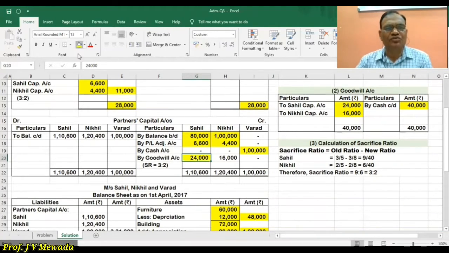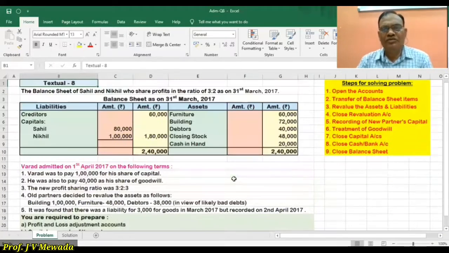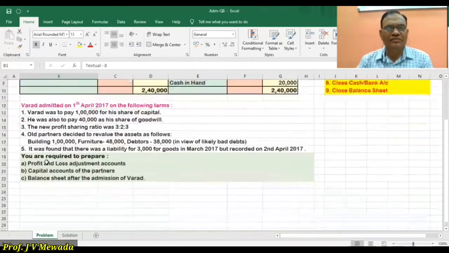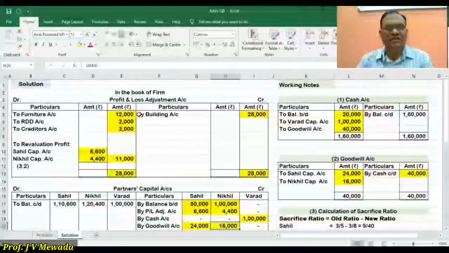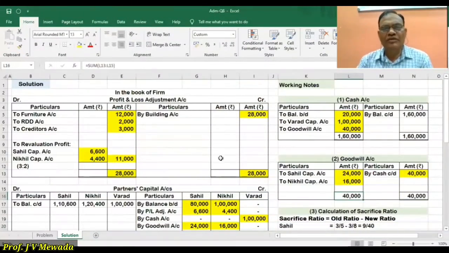Here we are given the old ratio and new ratio, so we calculate the sacrifice ratio. Now our next step is to close the capital account. You can see that the revaluation account is over, and the goodwill account is over, 40,000, 40,000.